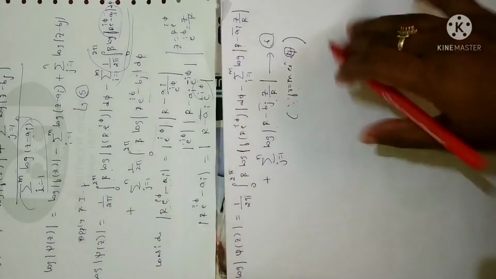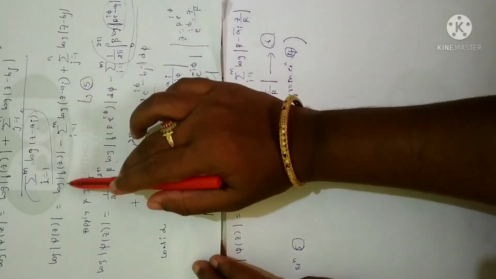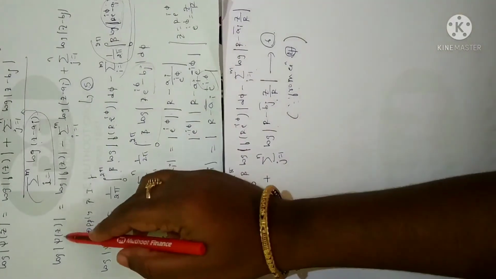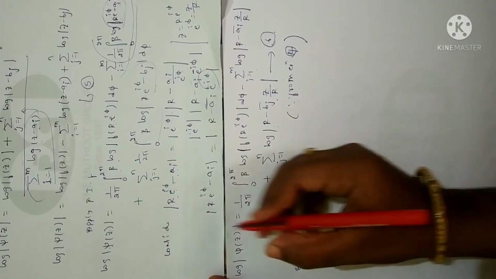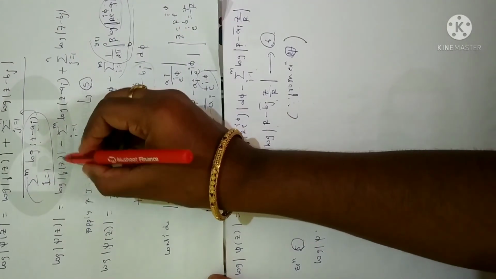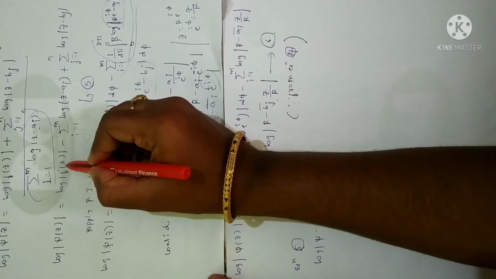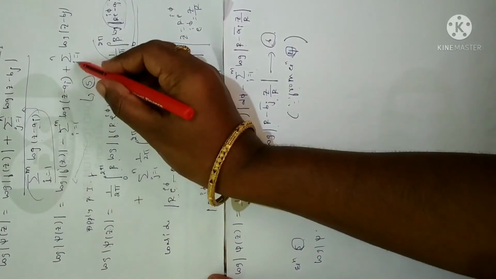Clear? Now look at equation 5. From equation 5, what I'm going to do is rewrite these terms here. Log of psi of z. Instead of psi of z, I'm going to replace it with f of z. I'll just rewrite this term. I'm going to extract the value for log of f of z. I'll keep this term as it is and shift this term to the RHS.